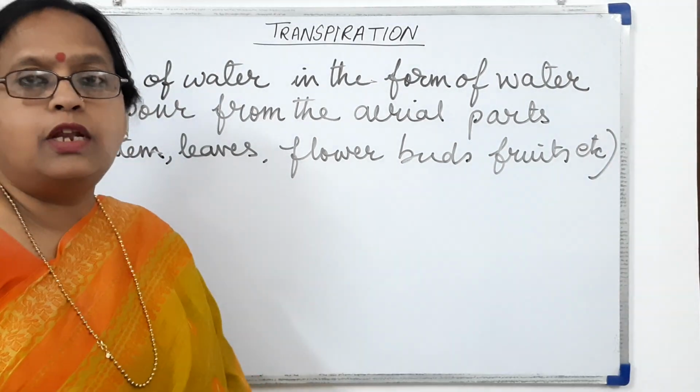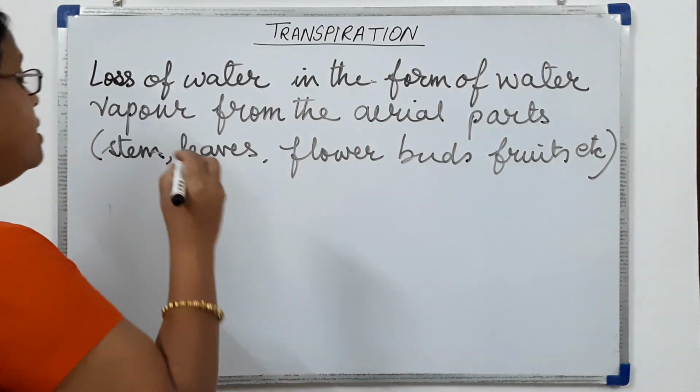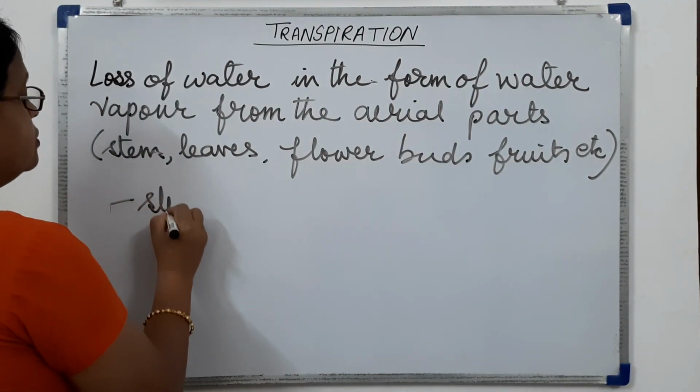Now transpiration mainly takes place from the structures called stomata,